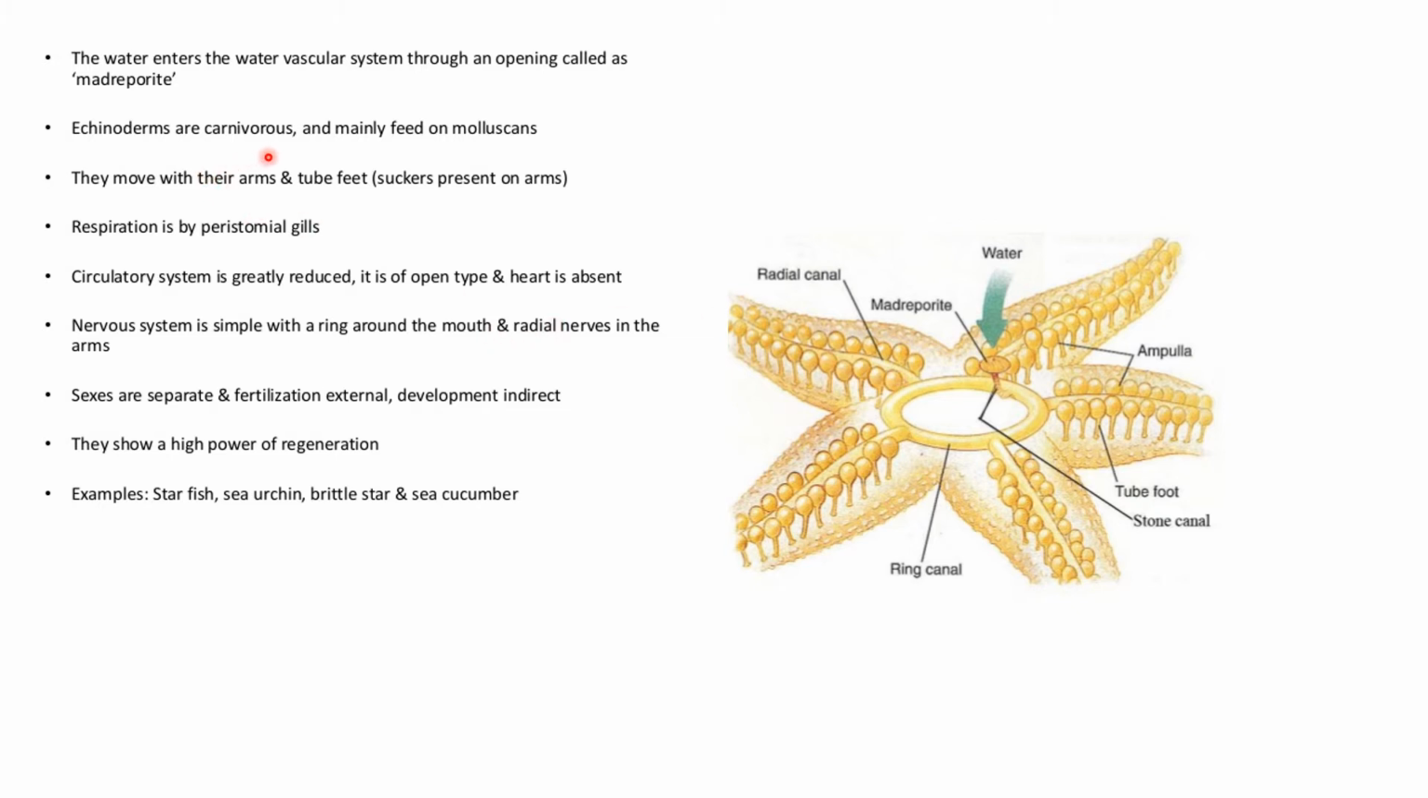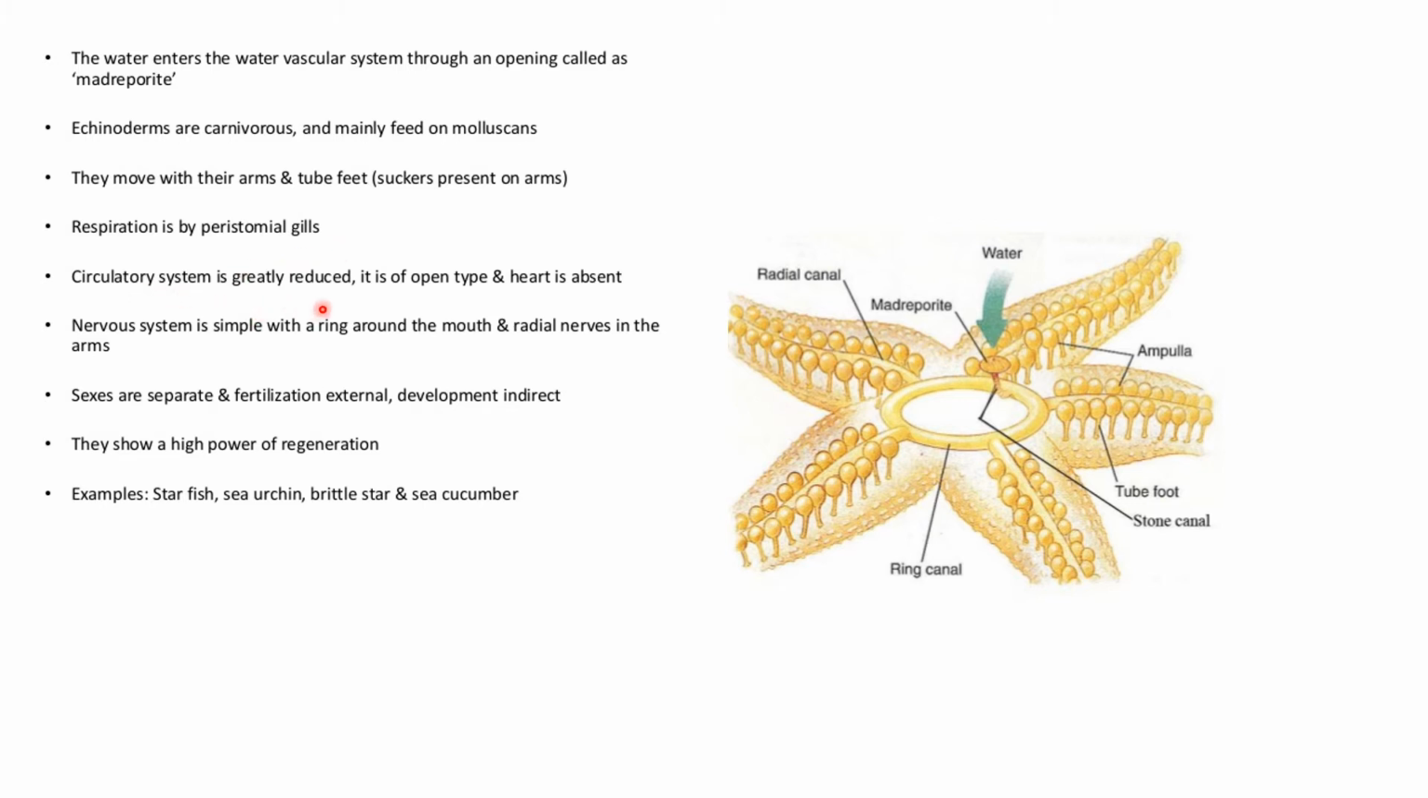Echinoderms are carnivorous, which means they eat other animals and mainly feed on molluscs. They move with their arms and tube feet, with suckers present on the arms. Respiration is by dermal gills.